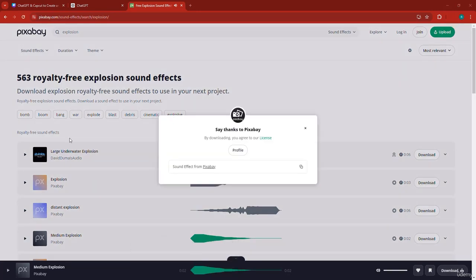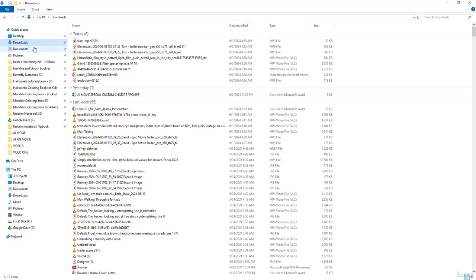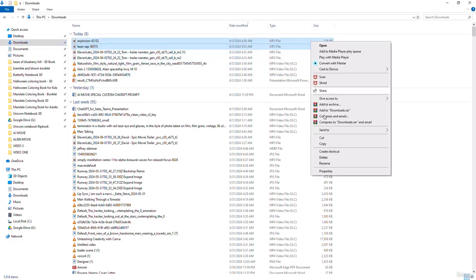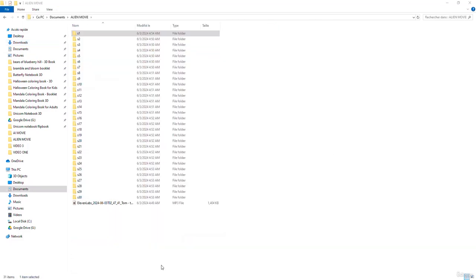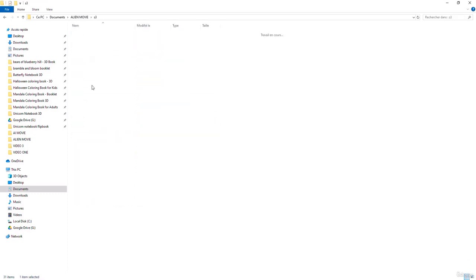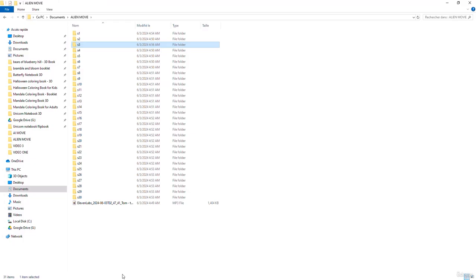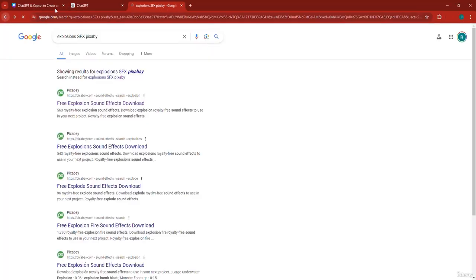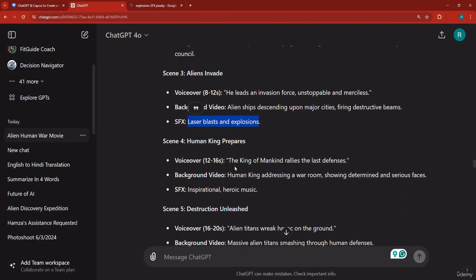So now that we have these two effects, we're going to have to go and put them in their respective file. So I'm going to go and cut, go to file number 3, and paste the sound effects in that particular file. And then you have to repeat this operation as many times for as many other SFX sound effects.